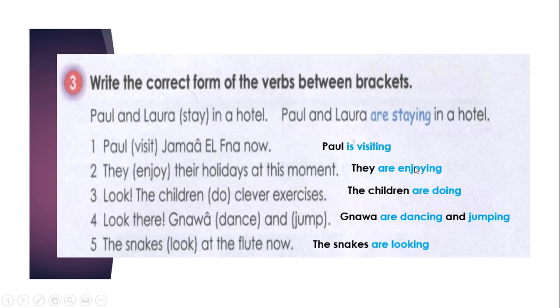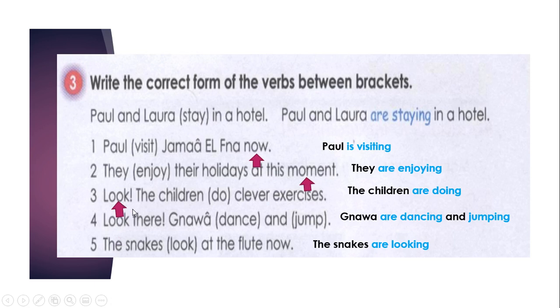Good. Now let's justify why you put the verbs in the present continuous. We have some keywords in these sentences. I want you to spot the keywords in each sentence that mean that something is happening right now. So here, the word now is the keyword. In the second sentence, something that means something happening now. Yes, at this moment. Very good. Here, it's implicit. It's not really explicit. So it's look. Excellent.